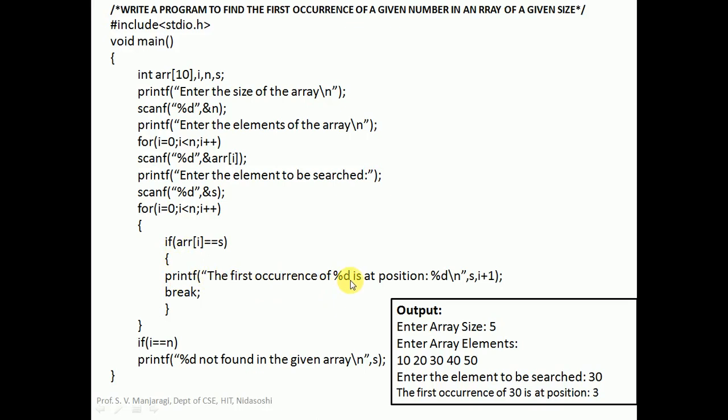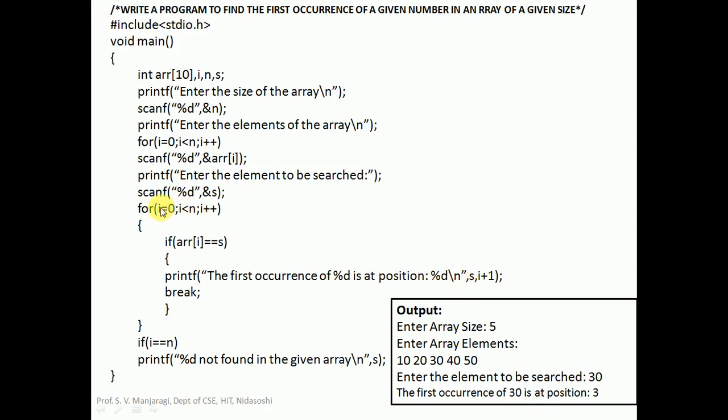The first occurrence of %d is the placeholder. In that position, we have to print the position, %d. So here we should place s, that is the element to be searched. In this case it is 30. The statement becomes: the first occurrence of 30 is at that position.